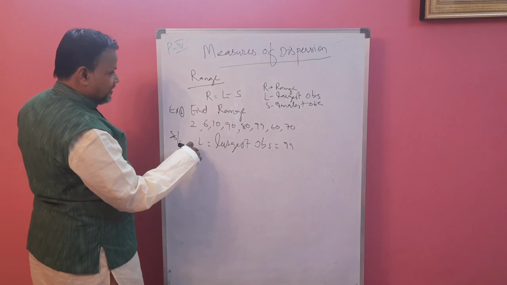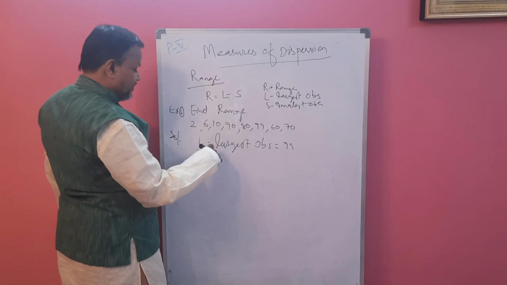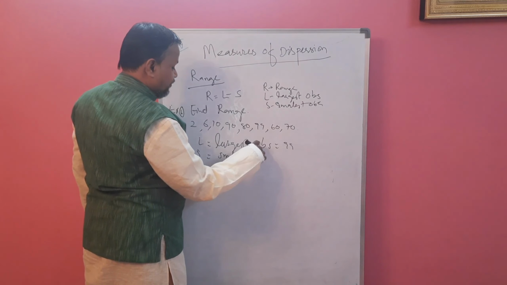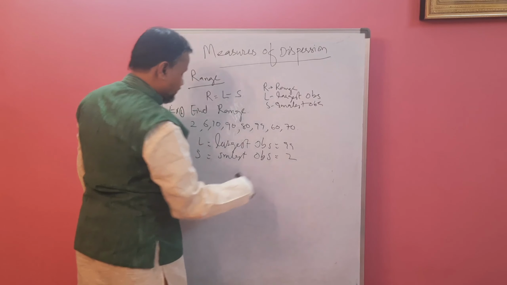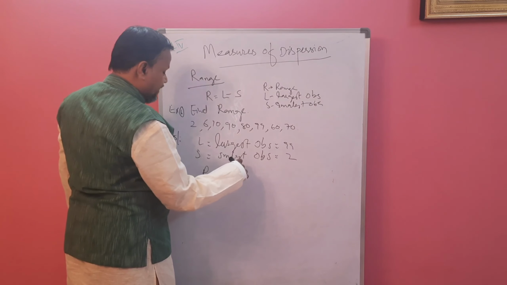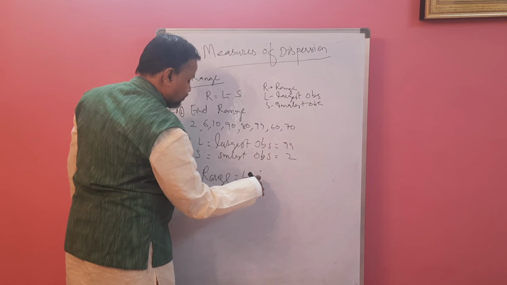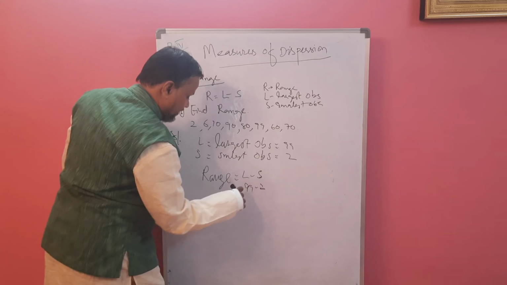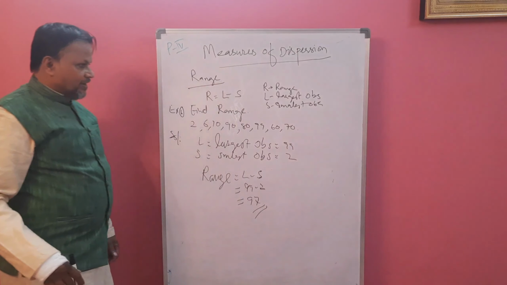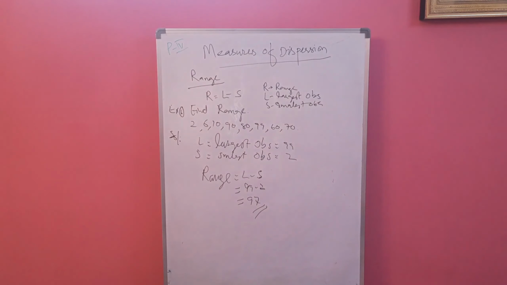The smallest value is 2. So range is nothing but L minus S. This is 99 minus 2, that equals 97. So this is the range. Now we will see coefficient of range.